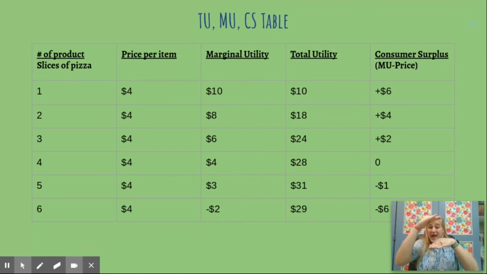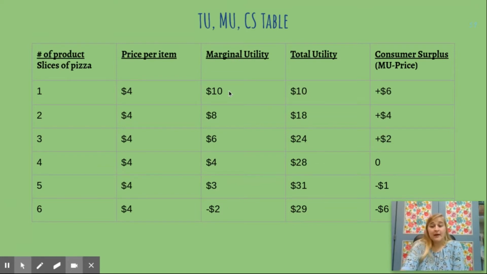So I would still pay more for that pizza than its actual value. So let's take a look at that consumer surplus. Again, I said it's marginal utility minus price. So that is 8 minus the price of 4 is positive 4, okay? And then how did we get this total utility number? How much satisfaction total have I had? That's this column just added up as we go along.